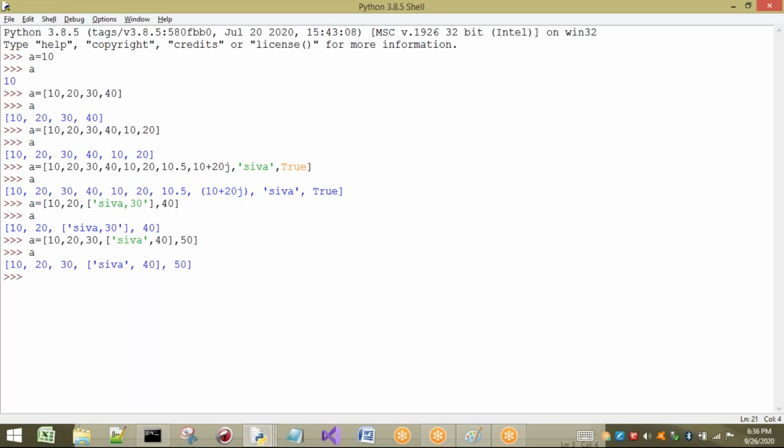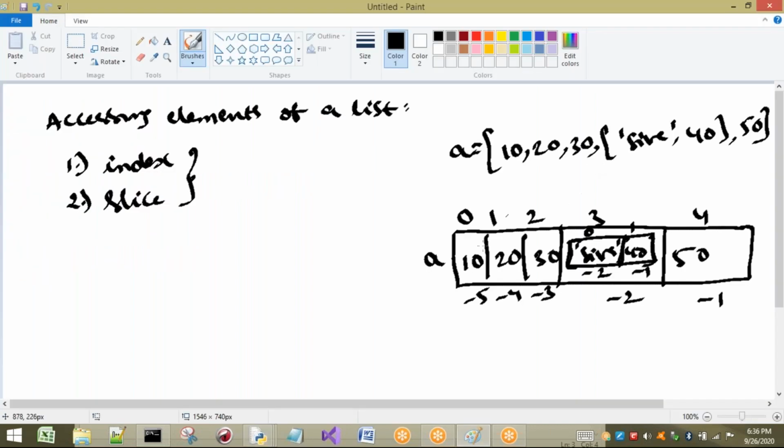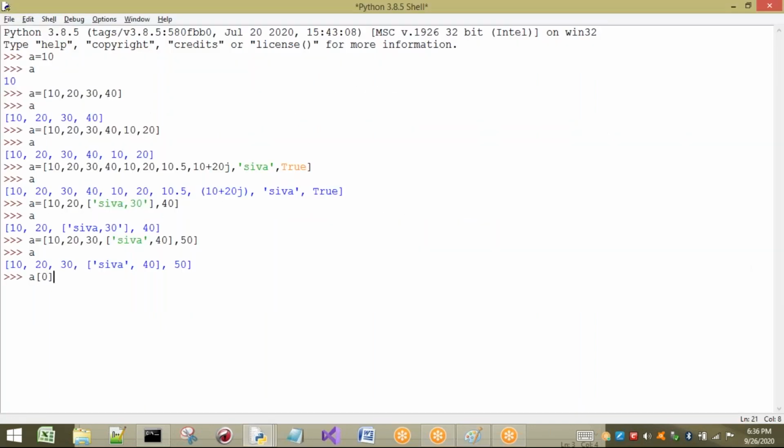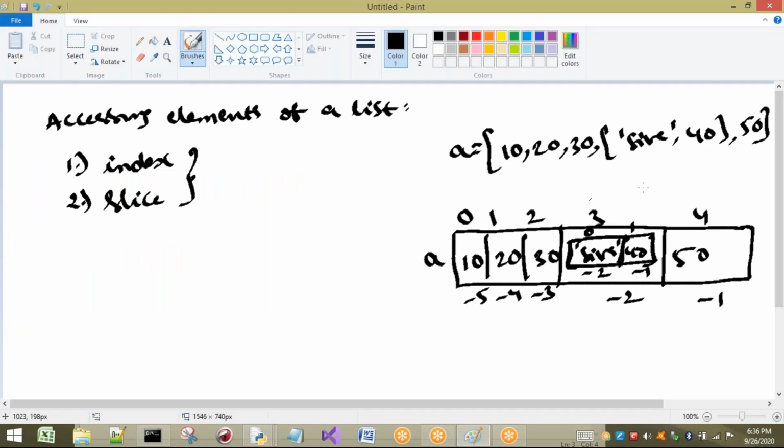Now I want to access this by using the concept of indexes. I will write A of 0. What is the value present in A of 0? 10 will be printed. Yes, 10 is printed. For example, A of -5. What is going to be printed? 10 is printed. See here, -5 contains 10 only.